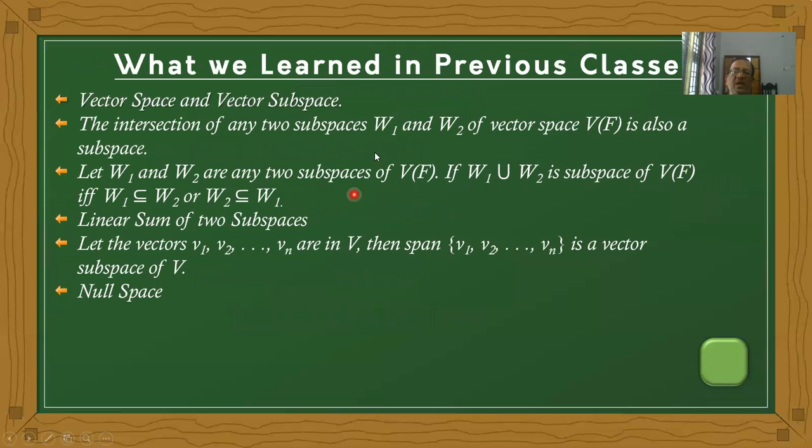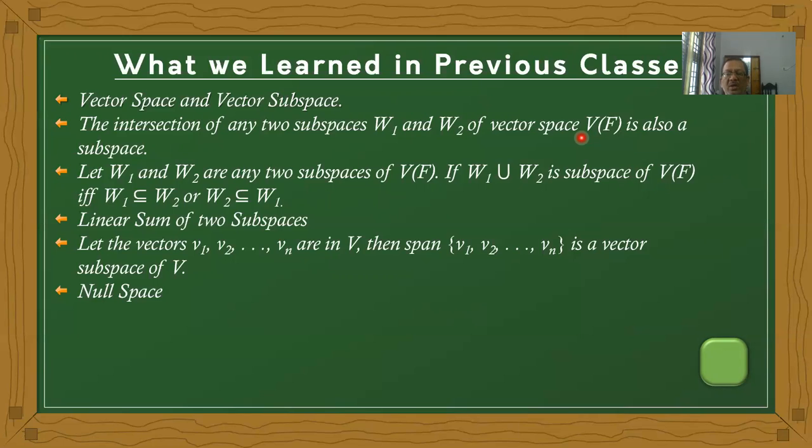After that, we have the algebra of subspaces. W1, W2 are any two subspaces of V, one is W1, another is W2. In that case, the intersection of these two subspaces is always a subspace. The intersection of two subspaces is always a subspace.